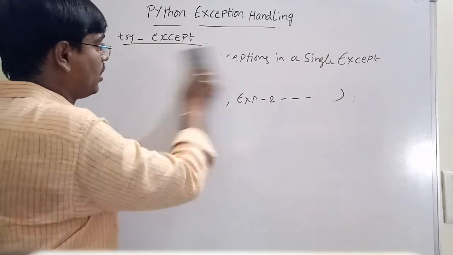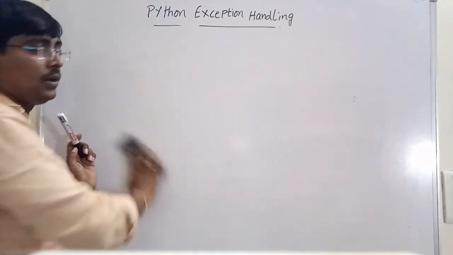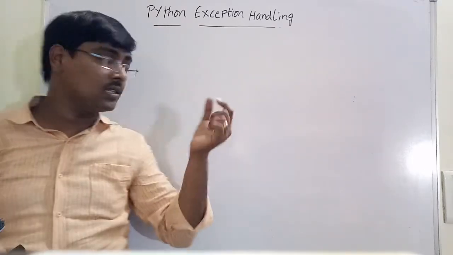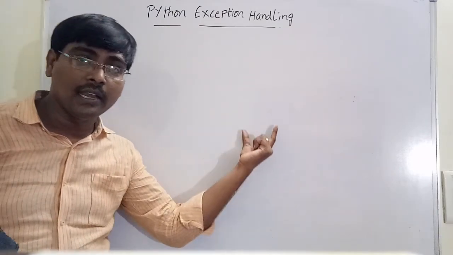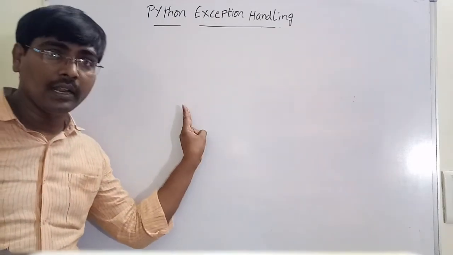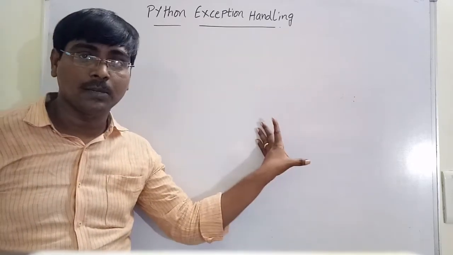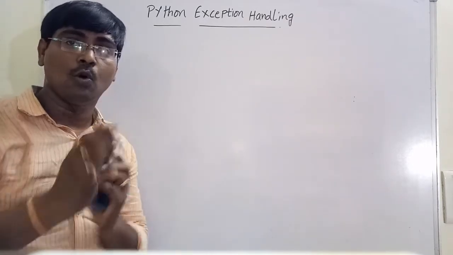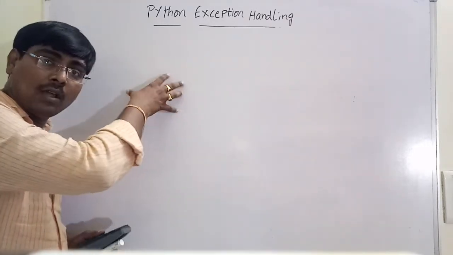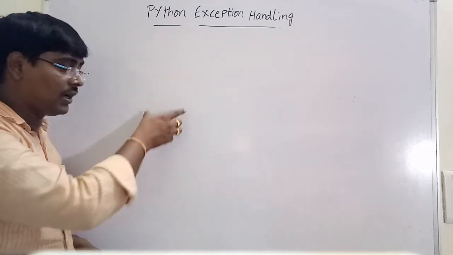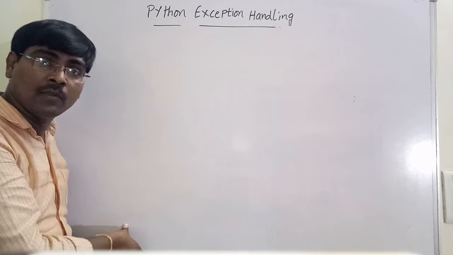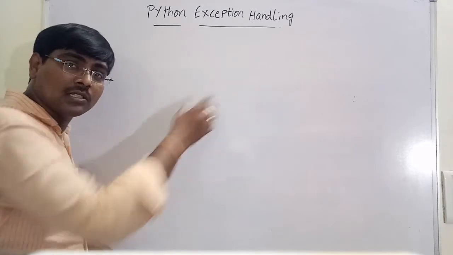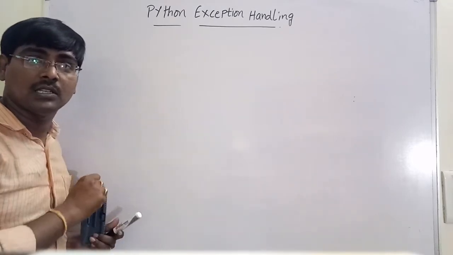Okay. Up to now, what have we discussed? We have discussed the try block and except block. In the except, we have different cases. First case, after except, we write the name of the exception. Second case, after except, we write the base class Exception. Third, after except, we write nothing, that is simply except. Fourth, for a try block, we write multiple excepts. And fifth, for a single except, within the parentheses, we can write multiple exceptions.